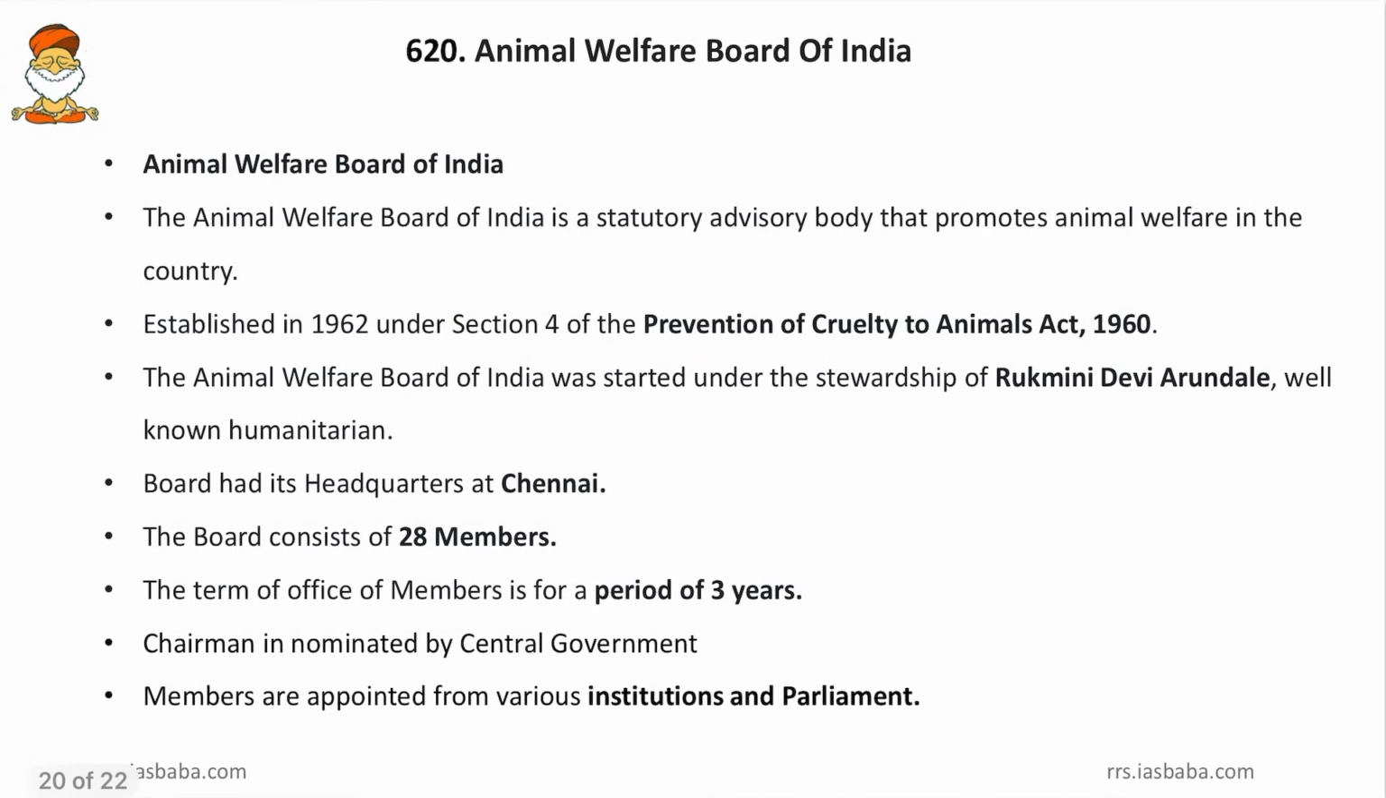Then come to next, the Animal Welfare Board of India is being planned to be shifted to the National Capital Territory. So that is why it is in news. Now, the Animal Welfare Board of India is a statutory advisory body that promotes animal welfare in the country, and it was established in 1962 under Section 4 of the Prevention of Cruelty to Animals Act 1960. So this is not under the Wildlife Protection Act, this is under the Prevention of Cruelty to Animals Act. So this point has to be remembered. Then the Animal Welfare Board of India was started under the stewardship of Rukmini Devi Arundale, and she was a well-known humanitarian.